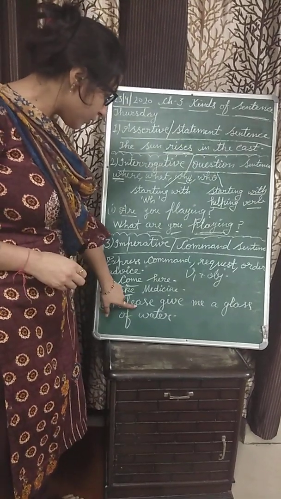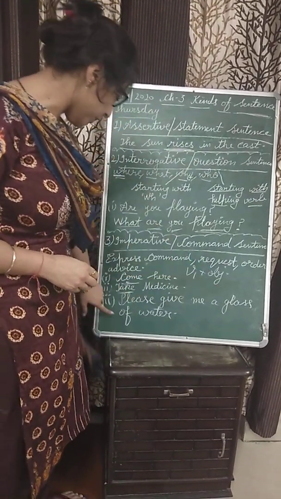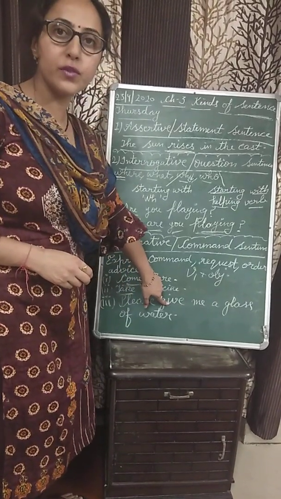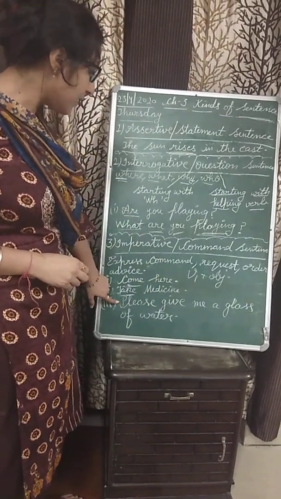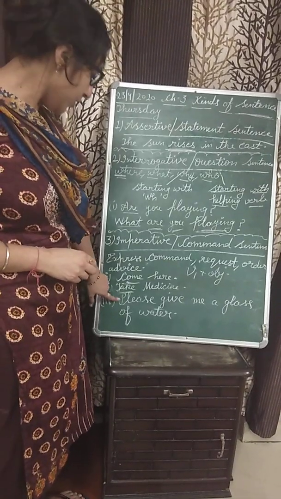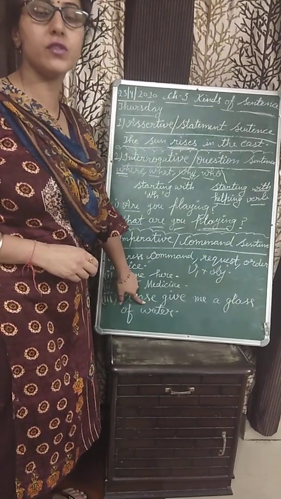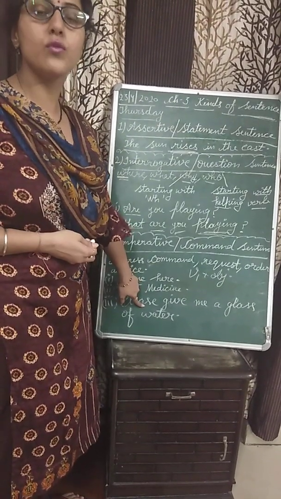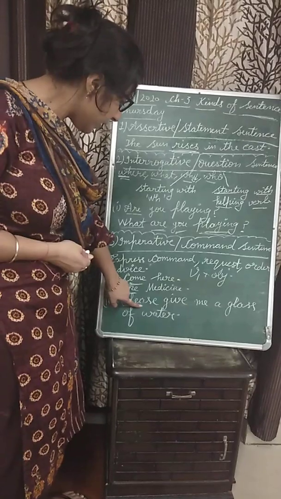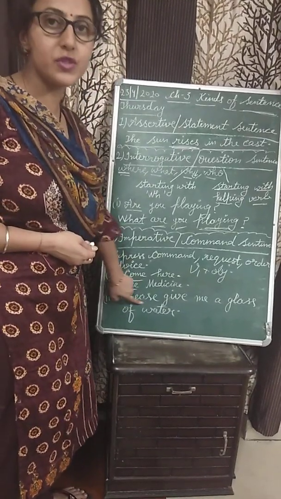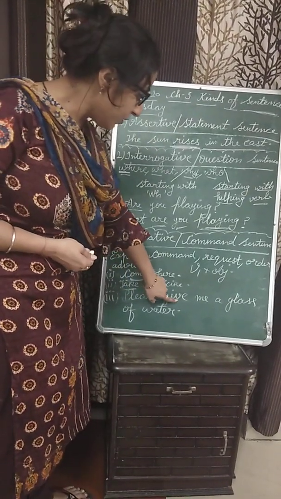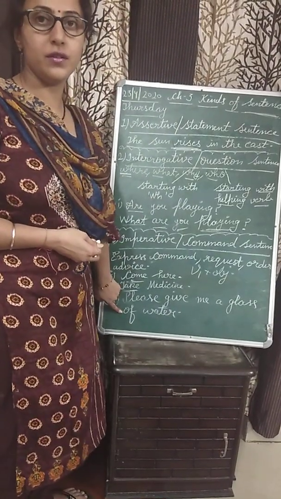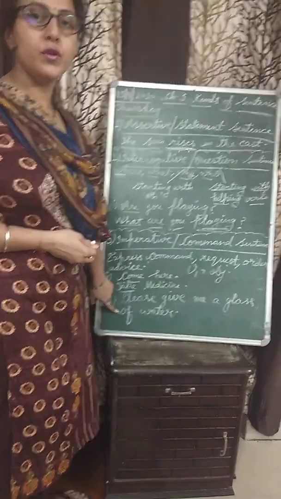Clear beta? Next one is please give me a glass of water. अब आप कहेंगे मैम यहाँ पे तो हमने please से स्टार्ट किया बेटा. Give is a verb first form na. Please says it is clear in this sentence it is a request. We are requesting someone. That's why I am using please. Whenever I request someone, I use the word please now. But there is no subject. Please is not a subject. Okay? And give is a verb first form. Me a glass of water is an object here. Okay, beta? Now we will do the next type.